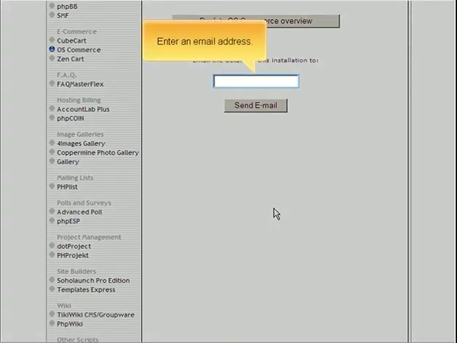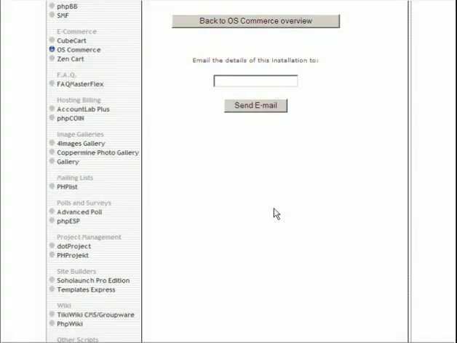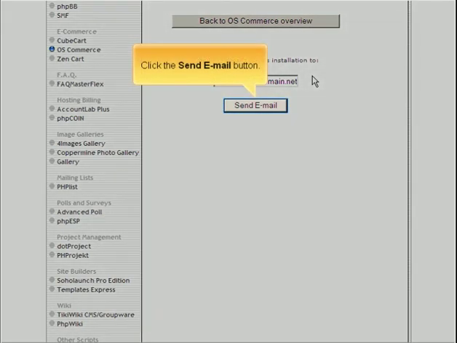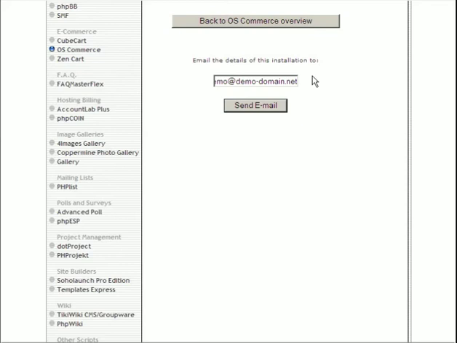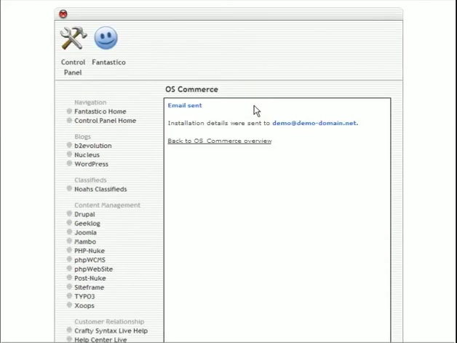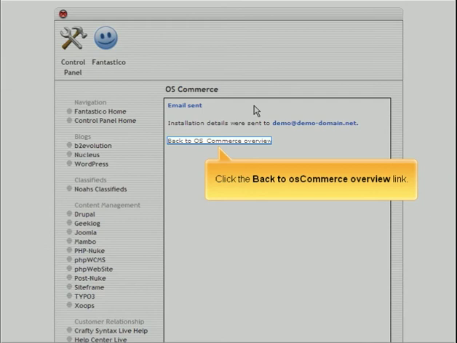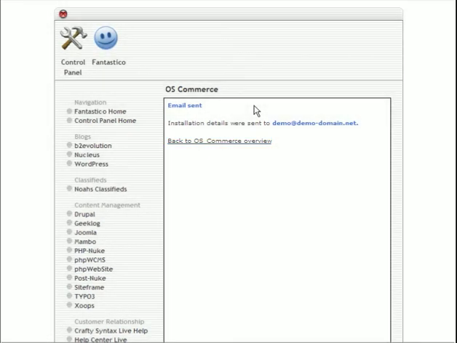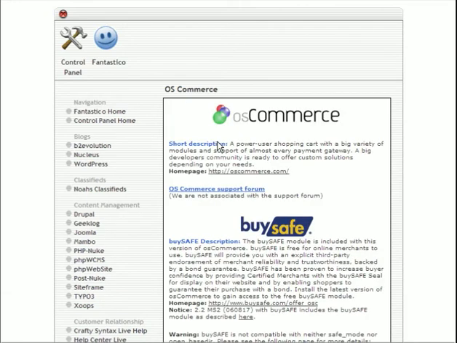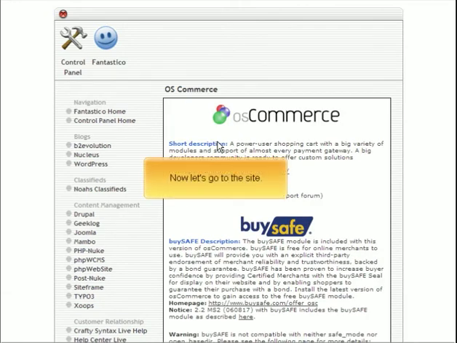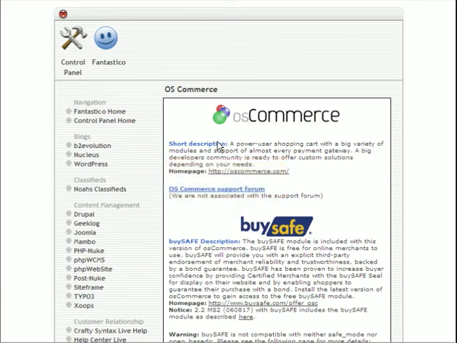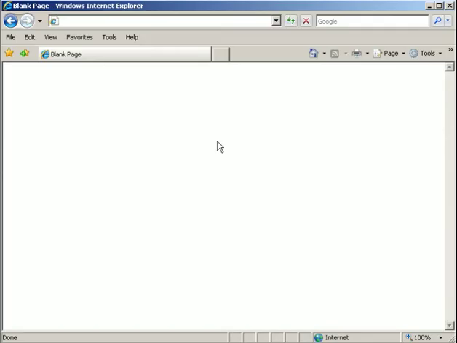Enter an email address. Click the Send Email button. Click the Back to osCommerce Overview link. Now let's go to the site. Enter the address.